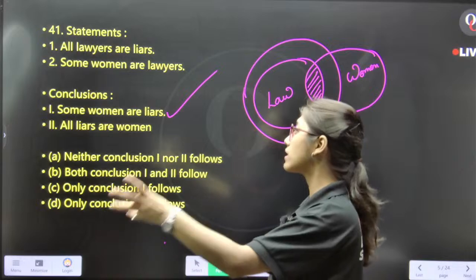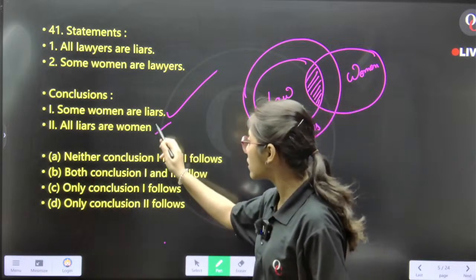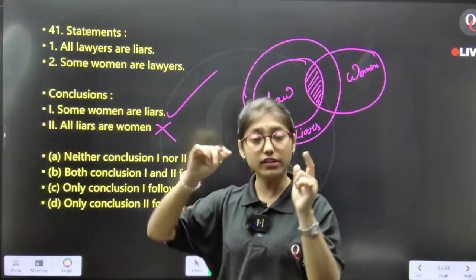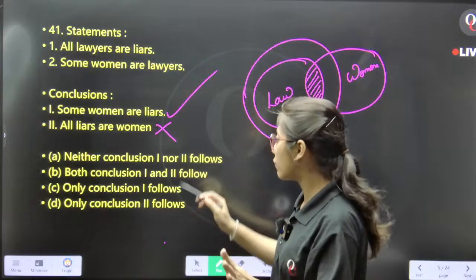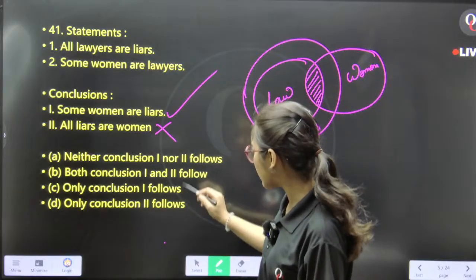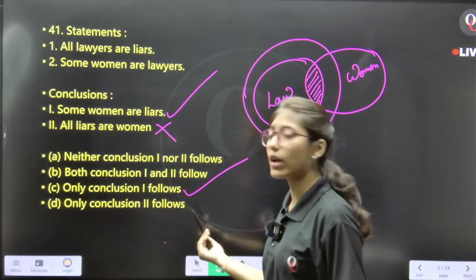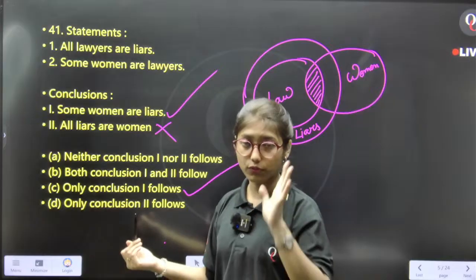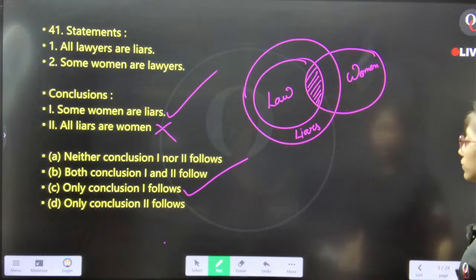All liars are women. No, this is not correct, because the Venn diagram of liars doesn't lie within the women elements. Therefore, the second conclusion is false, and my answer will be option C: only conclusion 1 follows. Done?